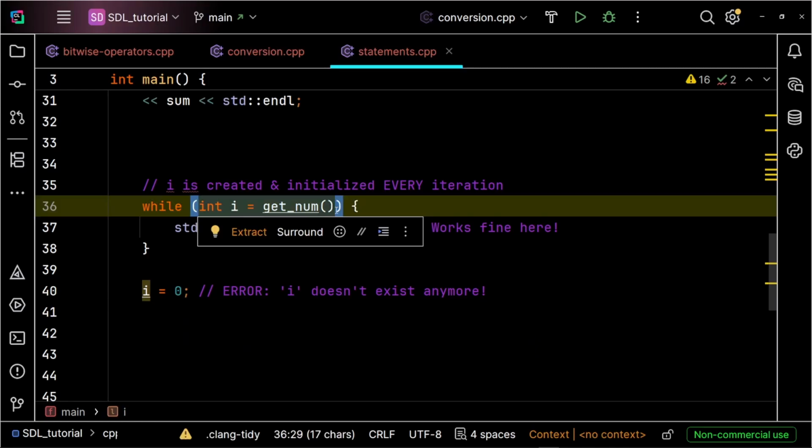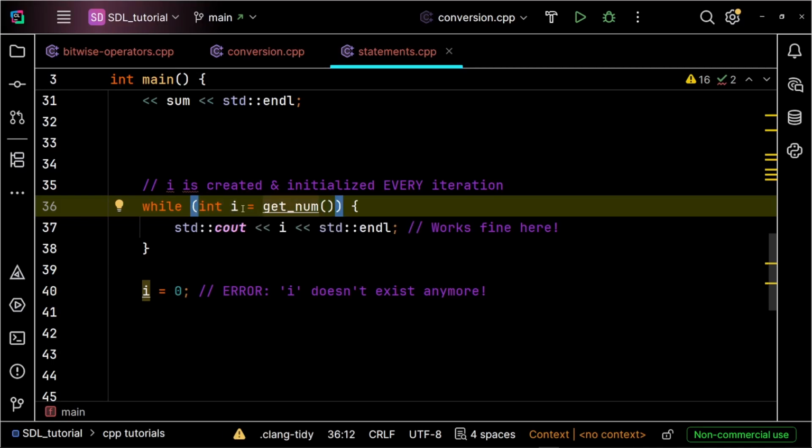When you declare a variable inside the header of a loop or conditional, like this while loop, while (int i = getNumber()), that variable is on a strict temporary visa. The second that loop finishes, i gets wiped from memory. It's like a Snapchat message. Once the loop is done reading it, it self-destructs.